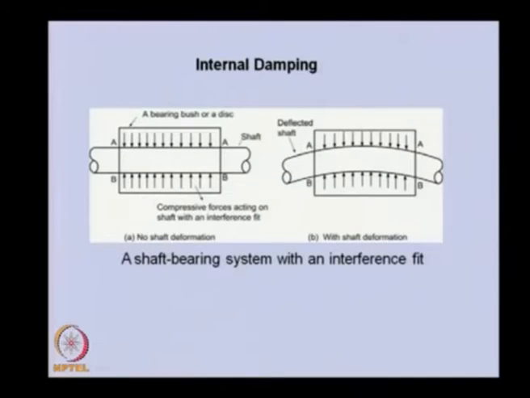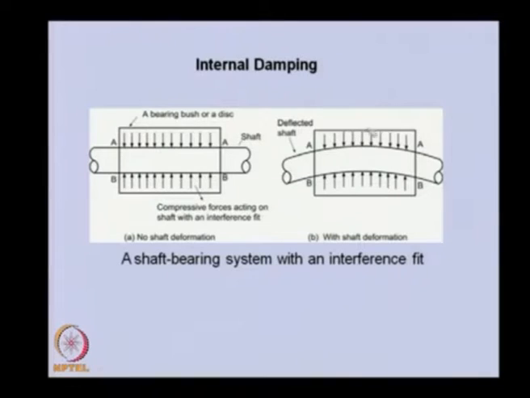So, let us understand internal damping when we have one shaft and there is a hub or disc, and this ring fits on it. During vibration or whirling, this shaft bends, and because of the compression already on the shaft due to interference, during bending the upper fiber of the shaft will elongate and the lower one will get compressed.